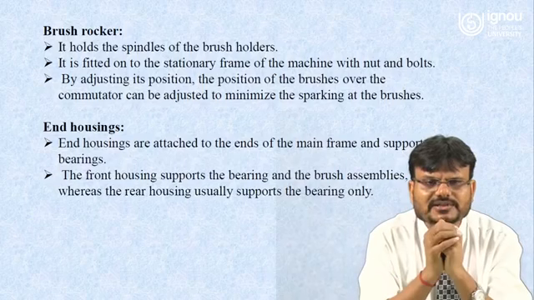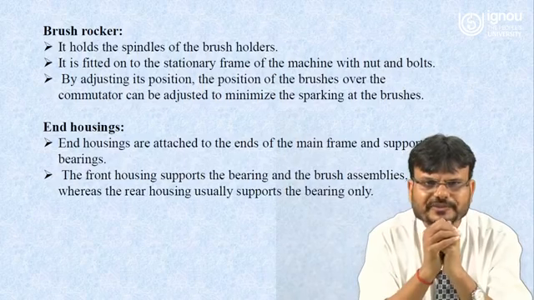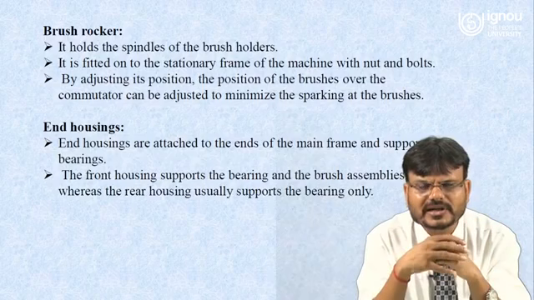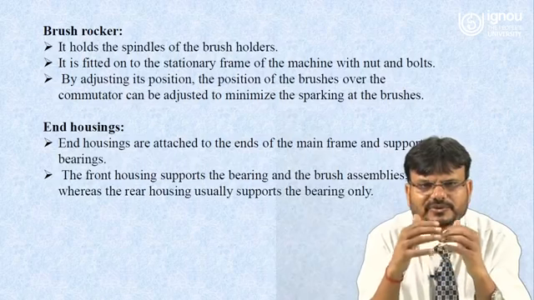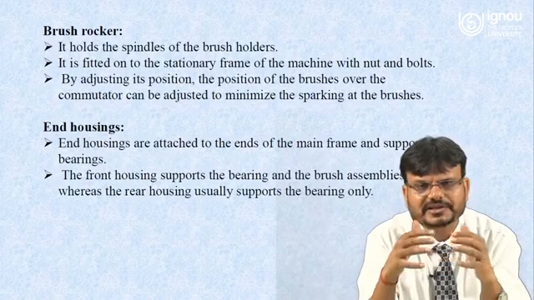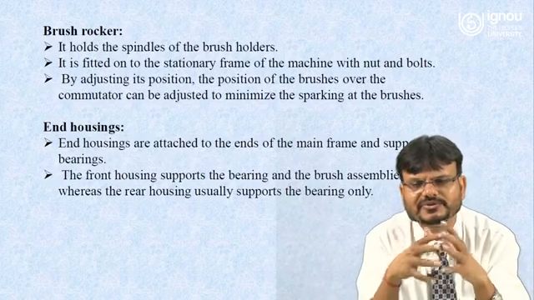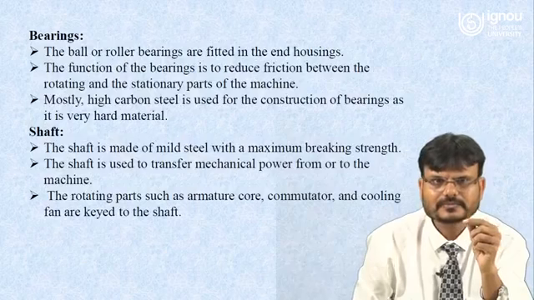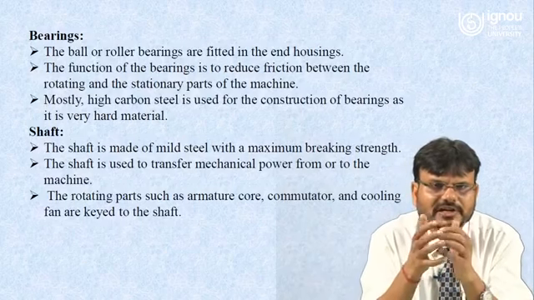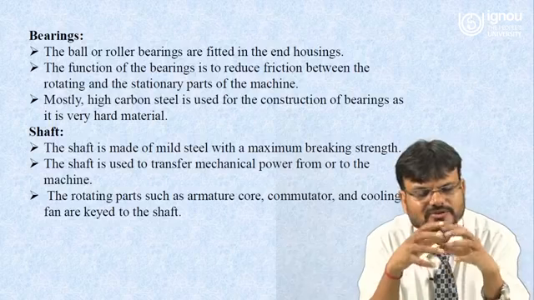Now we have to understand what is the function of the end housing. End housings are attached to the ends of the main frame and support the bearing. The front housing supports the bearing and the brush assemblies, whereas the rear housing usually supports the bearing only. Now, as I already told you, bearings are also used in the DC machine, because the shaft will move on the bearing.